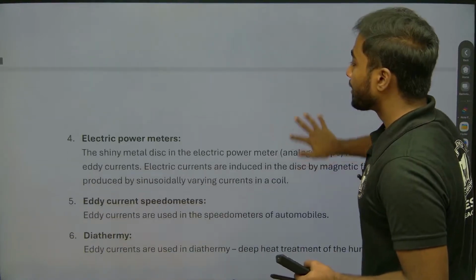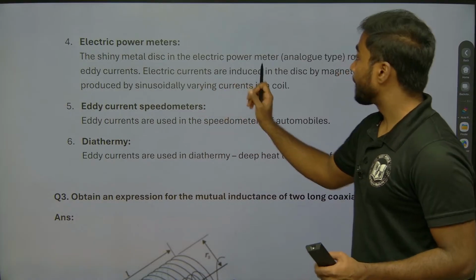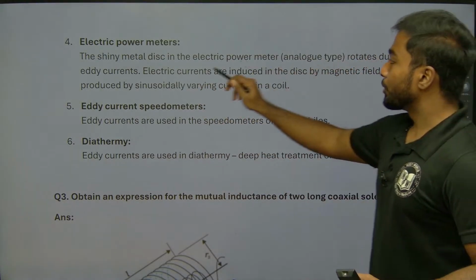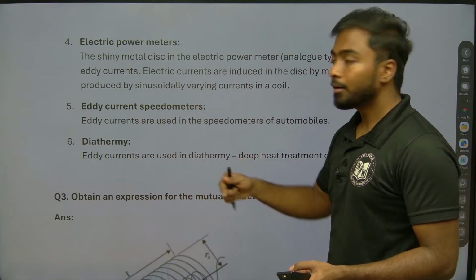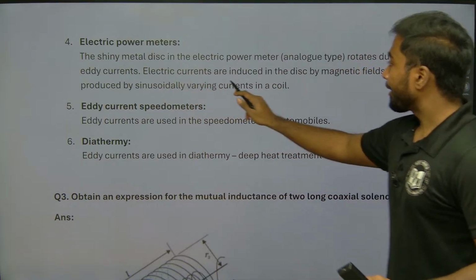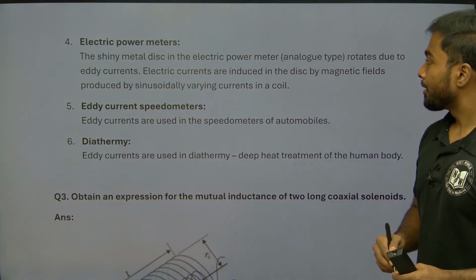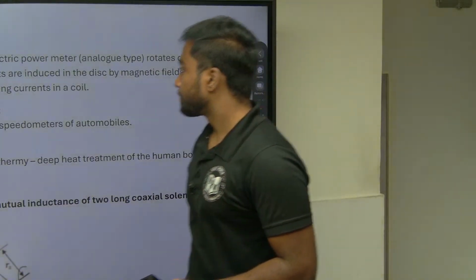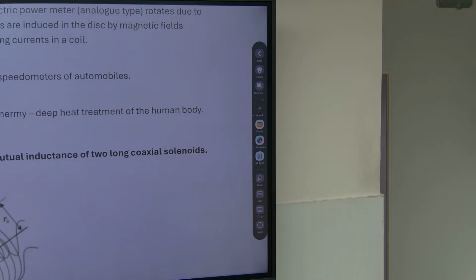When we talk about electric power meters, the shiny metal disc in the electric power meter rotates due to the eddy current. So it helps to rotate the shiny metal part in the electric power meter. Electric currents are induced in the disc by the magnetic field produced by the sinusoidally varying current in a coil. Right. So what about the fifth one? Eddy current speedometer. Eddy currents are used in the speedometers of automobiles. Yes, right.